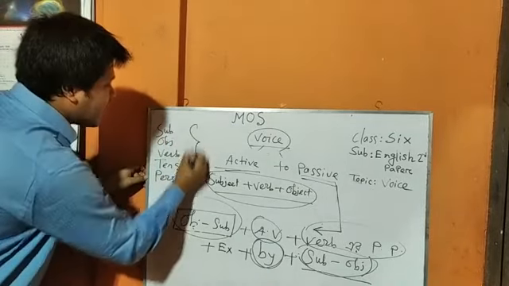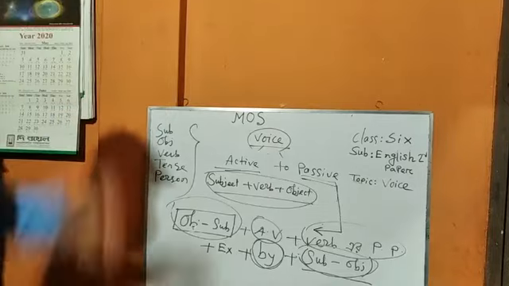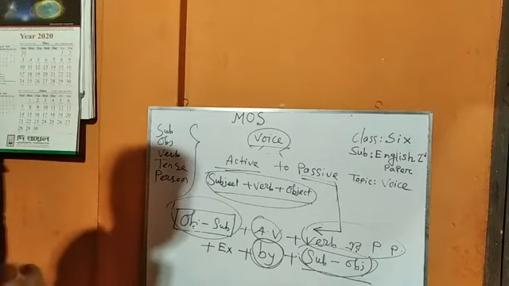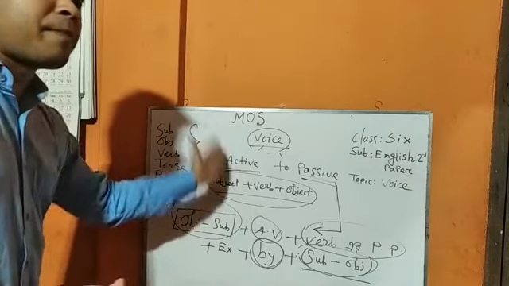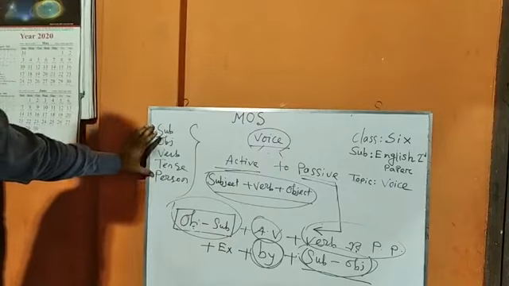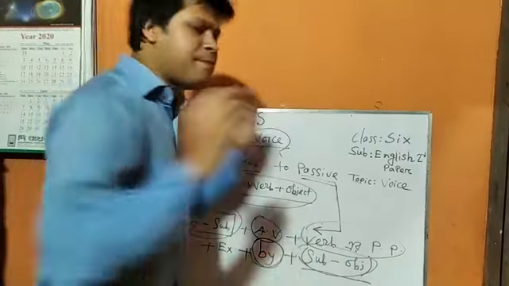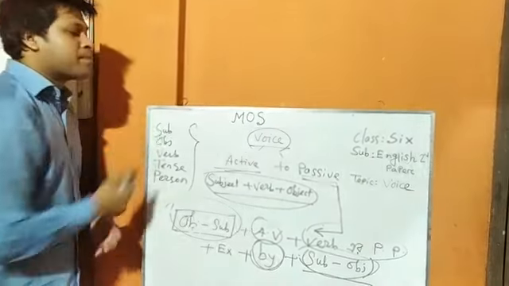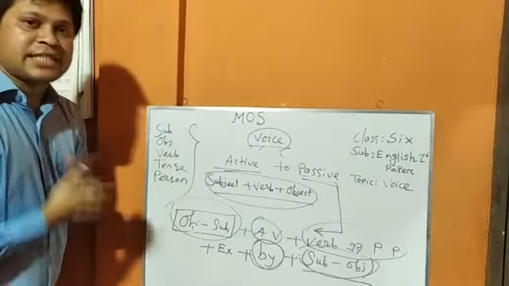All these are the elements to change an active voice into passive voice. If you know these 5 terms properly, you will be able to change active voice into passive voice.